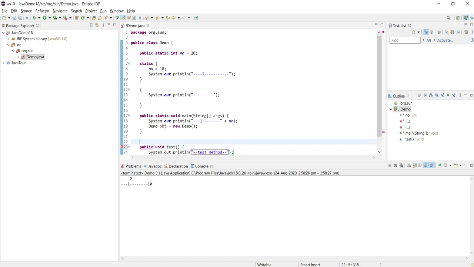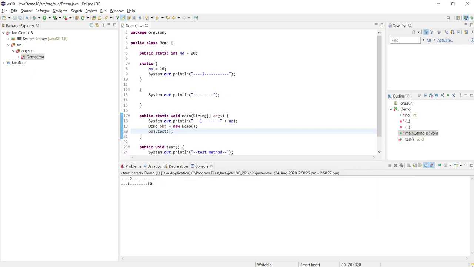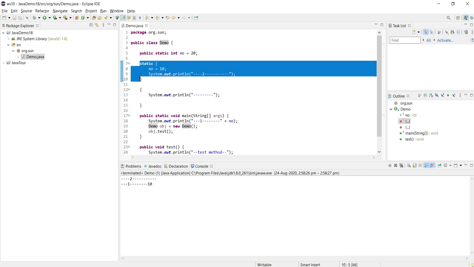Yeah, okay, and I'm calling this method test. We'll see. So the order is whenever the class is getting loaded. Even before calling the main method and getting execution, creating an object, this static block gets executed. So this is the first line that gets executed.